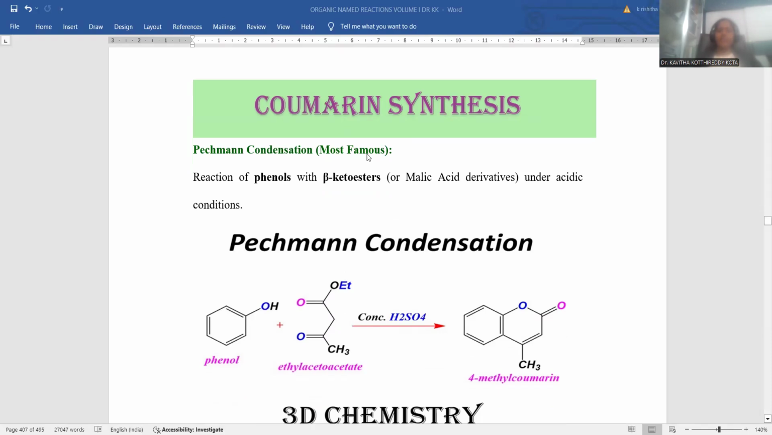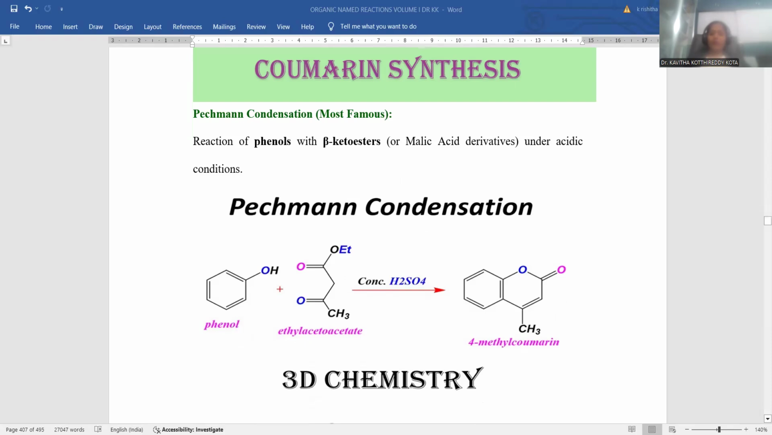Pechmann synthesis is the most famous kind of reaction for coumarin synthesis in the laboratory. Whenever Pechmann condensation is taken into consideration, phenols are supposed to be treated with beta keto esters, right? Beta keto ester is a kind of malonic acid derivative, and you can go with the acidic conditions. Under acidified conditions, phenols are going to react with the beta keto ester, so that there will be a Pechmann condensation taking place. Ultimately, coumarin will be obtained as the final product.